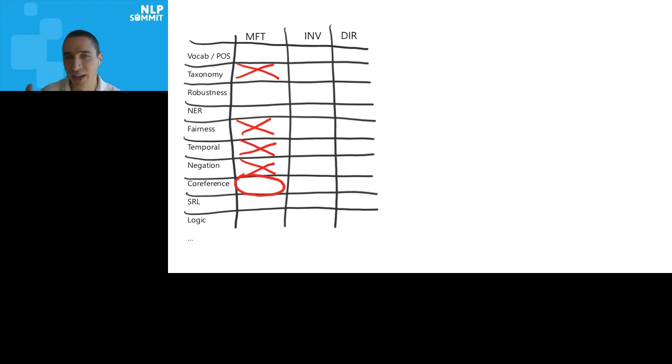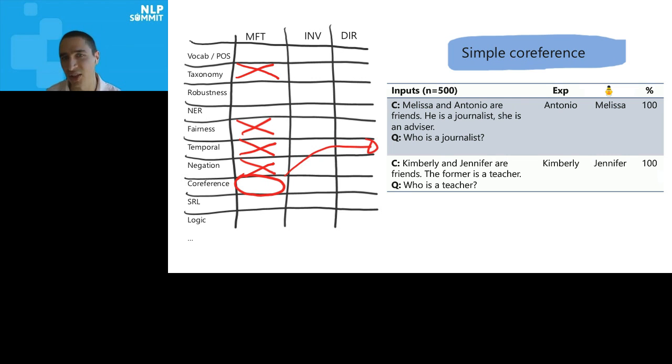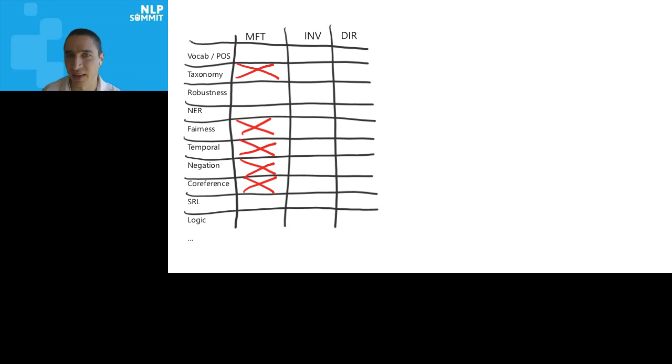We also had some basic co-reference tests. If you're doing reading comprehension, you have to be able to figure out co-reference. Like Melissa and Antonio are friends. He's a journalist, she's an advisor. You have to be able to figure out that he refers to Antonio and she refers to Melissa, but BERT just cannot do this with these simple examples. Same with former and latter and so on. 100% failure rate here. And finally, we did active, passive things like Christian punched Nicole, who was punched? Clearly Nicole was punched, but BERT thinks Christian was punched, with a 60% failure rate.